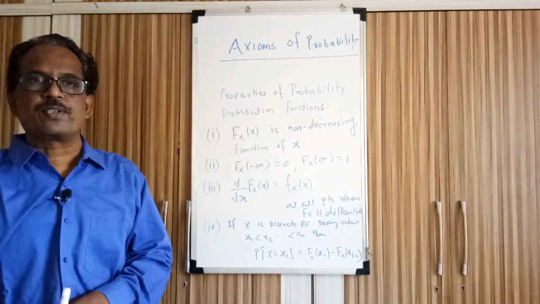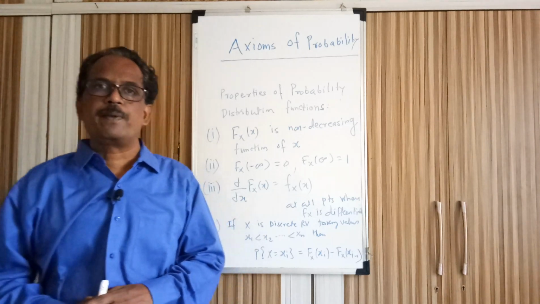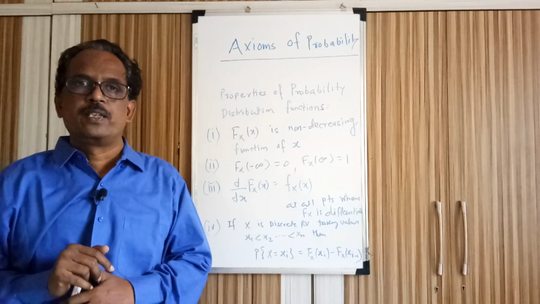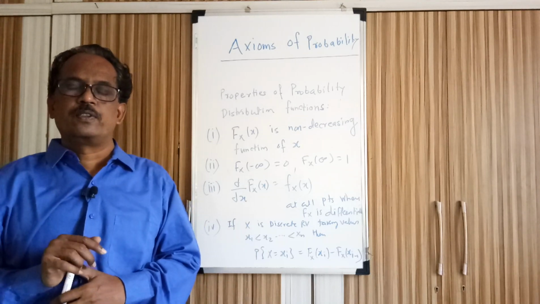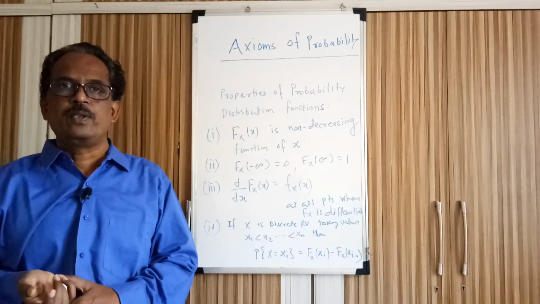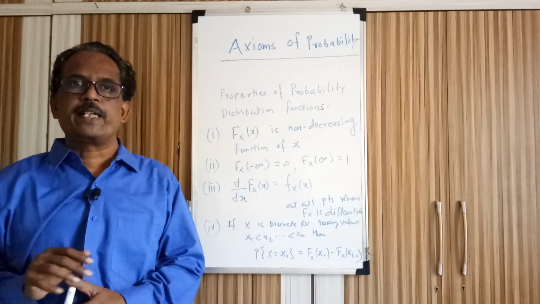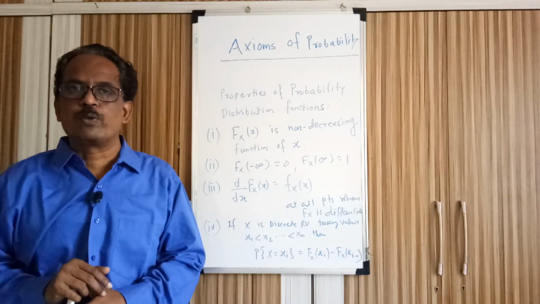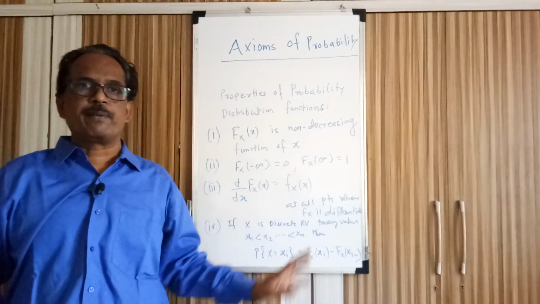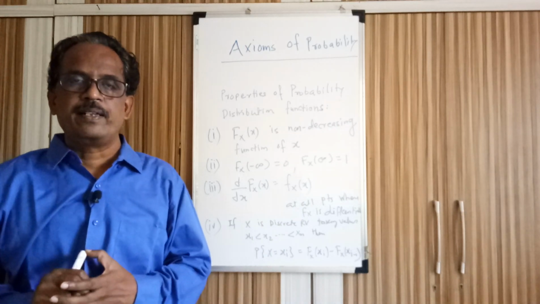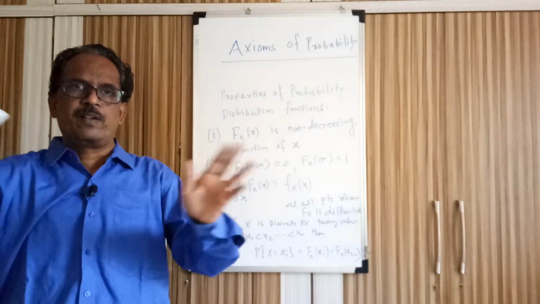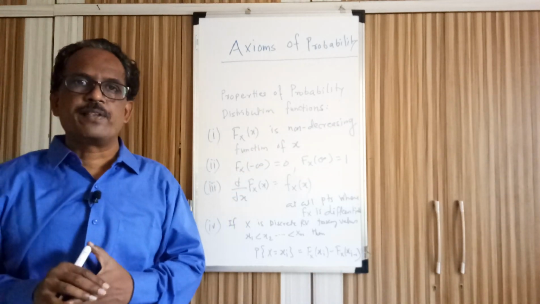In the earlier video we saw the problem on probability density and distribution function, where we took the example of a die. The probability of each individual outcome, face 1, face 2, and so on up to face 6, was 1/6 because we took the die to be fair. So with the fair die, if x takes values less than or equal to infinity, it covers all the outcomes of the sample space.